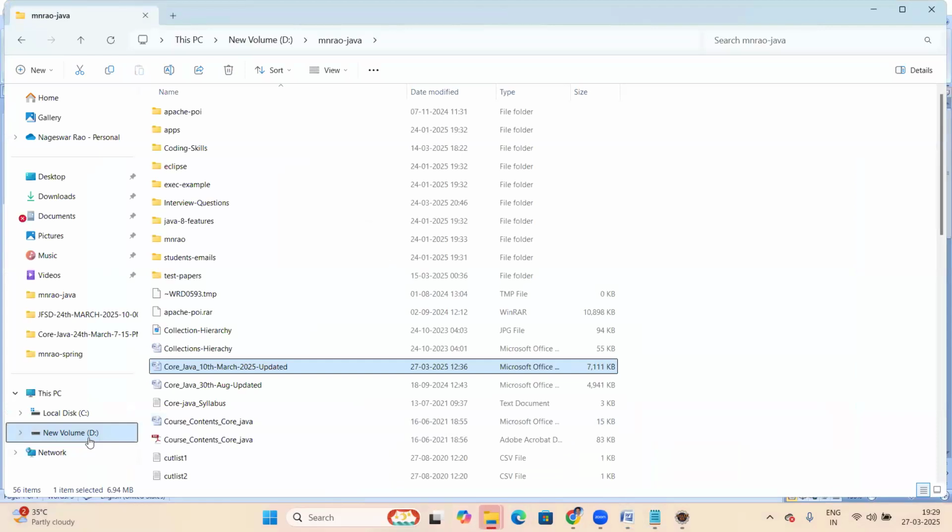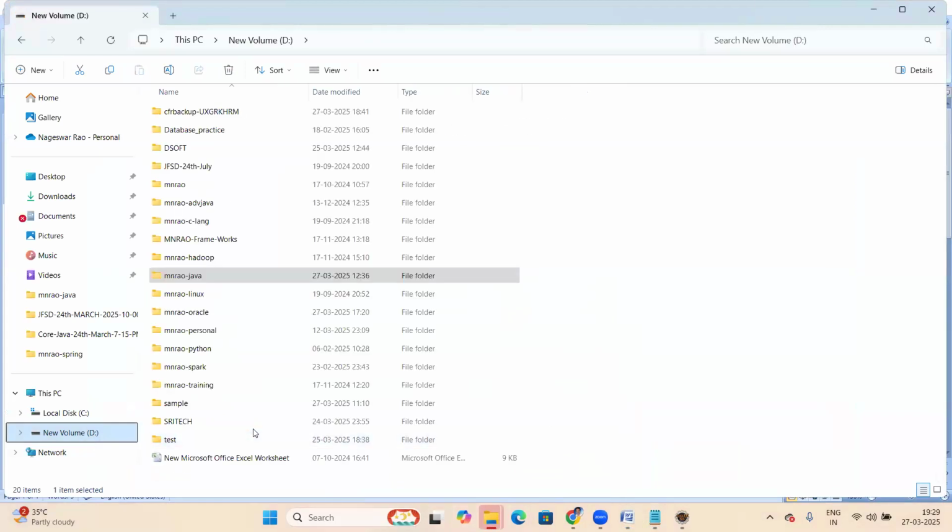To write the Python script, I'm simply taking Notepad. It's a very simple program: a program for addition, subtraction, and multiplication of two numbers. Very simple program. So for this, I'm taking Notepad.